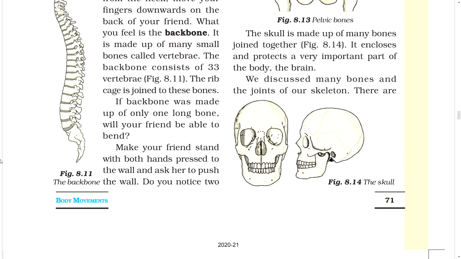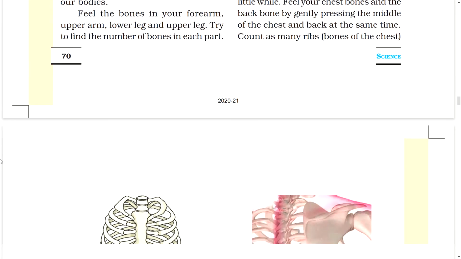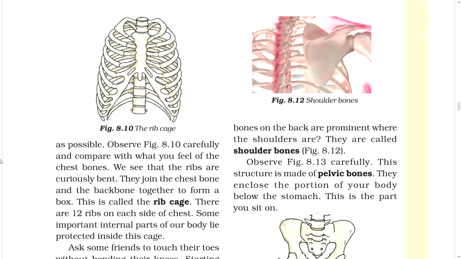Make your friend stand with both hands pressed to the wall and ask her to push the wall. Figure: the backbone. Do you notice two shoulder bones? Figure. Bones on the back are prominent where the shoulders are. They are called shoulder bones.